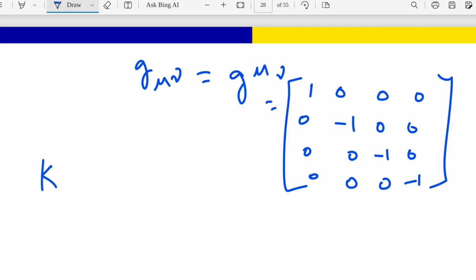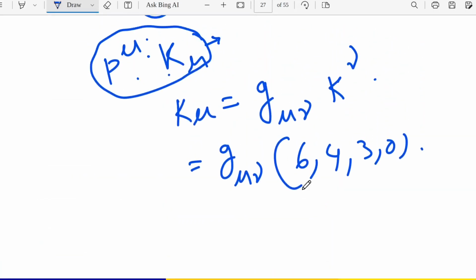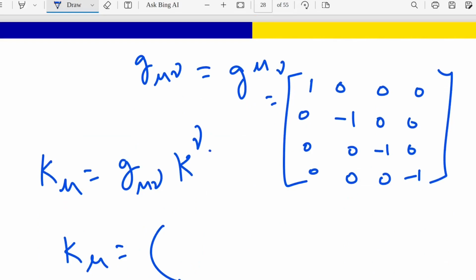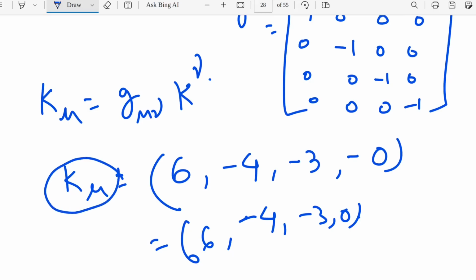Now the value of K_mu will be nothing but whatever is given here, 6, 4, 3, 0, but with minus signs. That means 6, minus 4, minus 3, and 0, since minus 0 and plus 0 have no difference. That is K covariant.